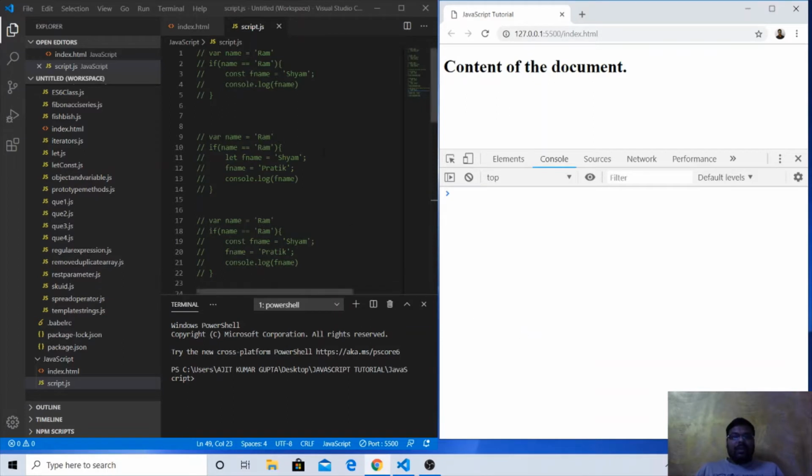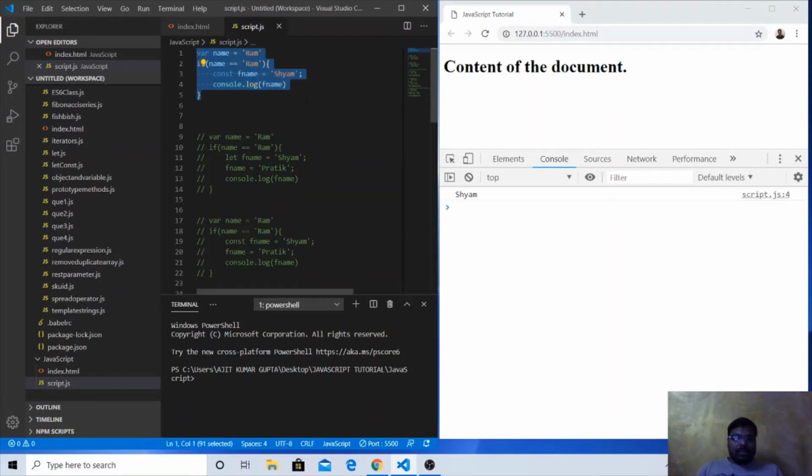So today we are going to start with a new variable that is const, introduced in ES6 only. In the last session we have seen var and let keywords. In today's session we are going to see about the const variable. So let's start with that. This is the same example from our last session.